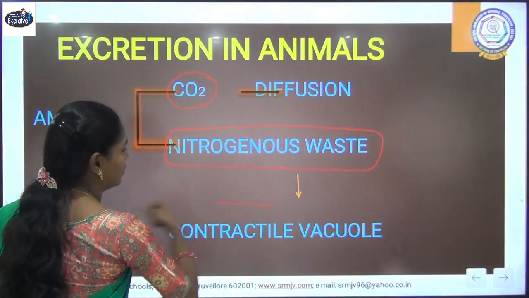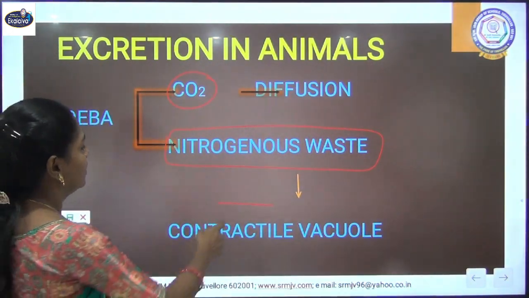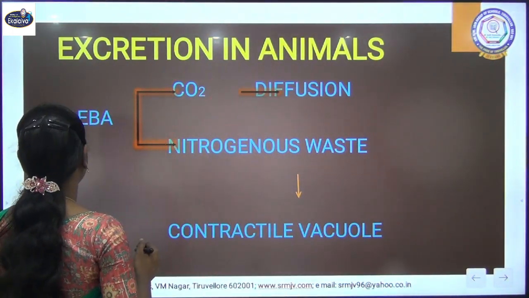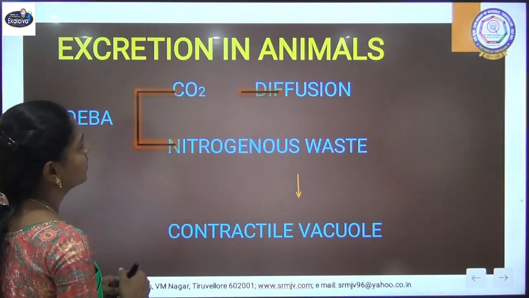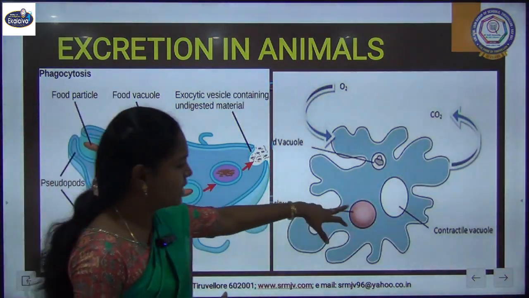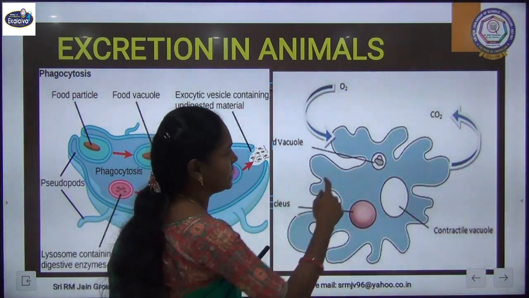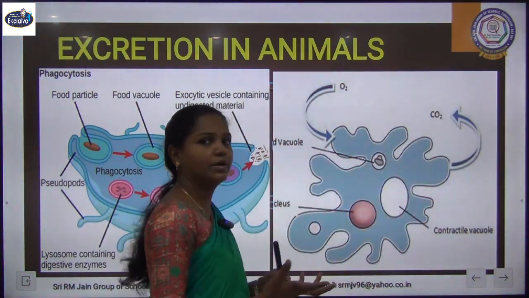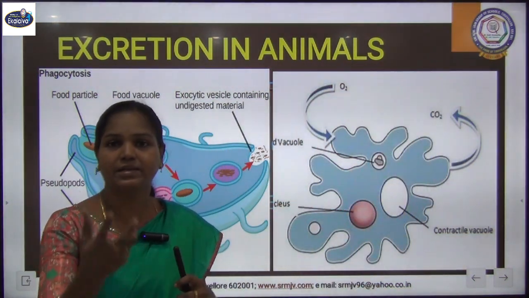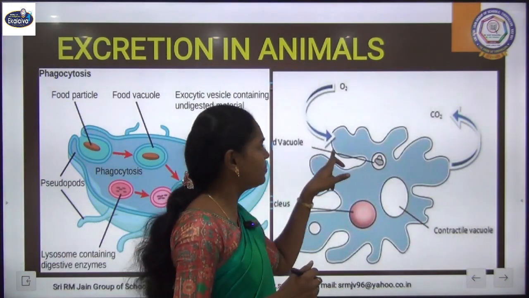I will show you the picture. This is a picture of amoeba, where it is excreting carbon dioxide out, and you already know how it respires, taking oxygen, which is also by diffusion.